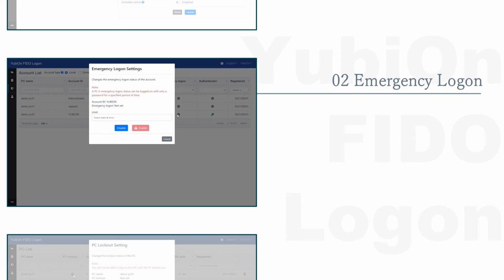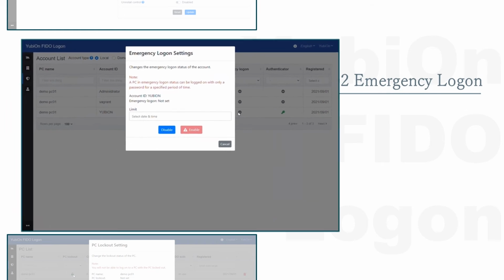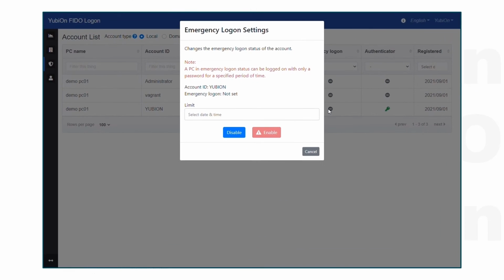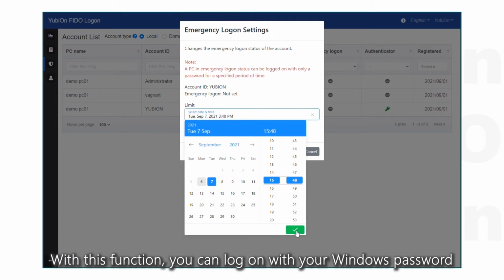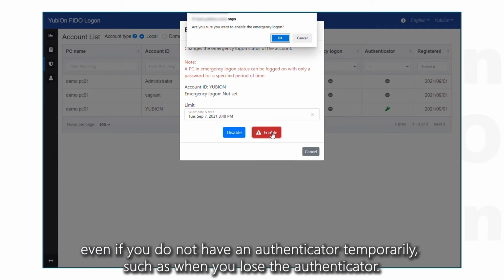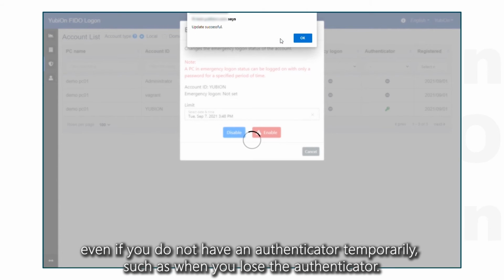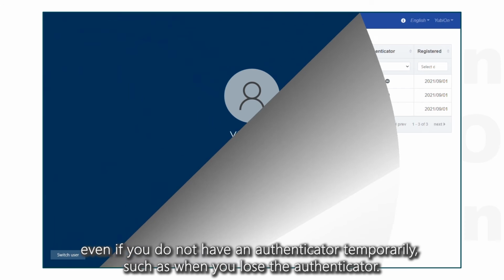Emergency logon. With this function, you can log on with your Windows password even if you do not have an authenticator temporarily, such as when you lose the authenticator.